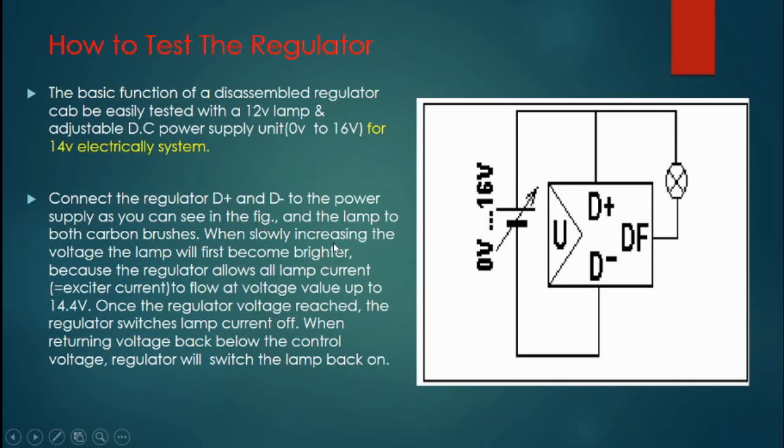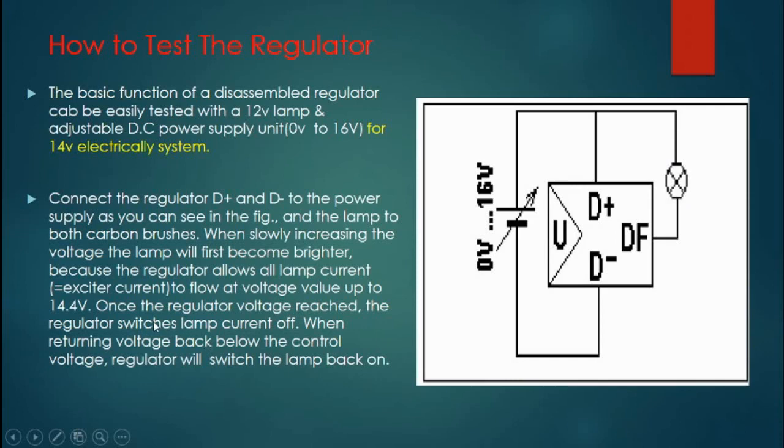When slowly increasing the voltage, the lamp will first become brighter, because the regulator allows all lamp current, which is equal to the exciter current, to flow at voltage values up to 14.4.